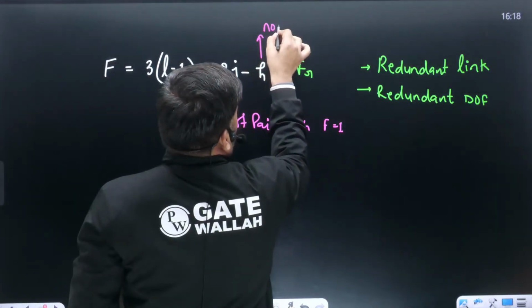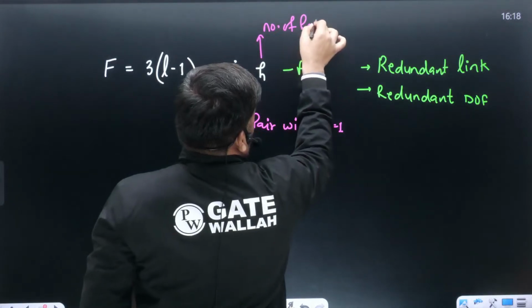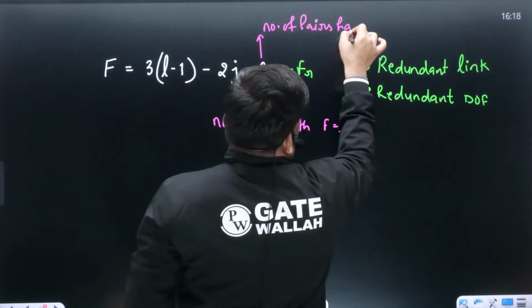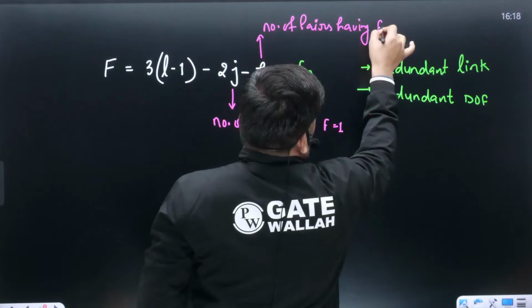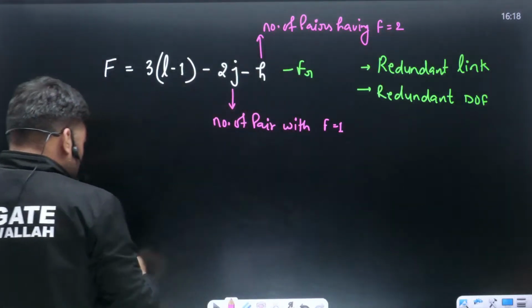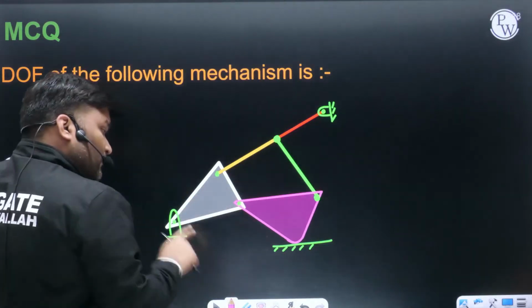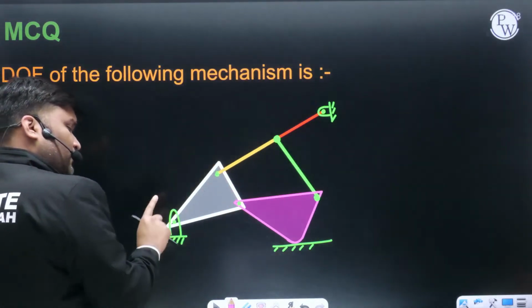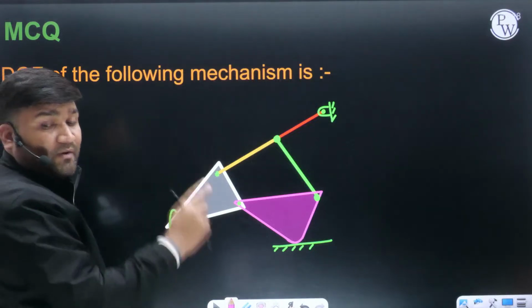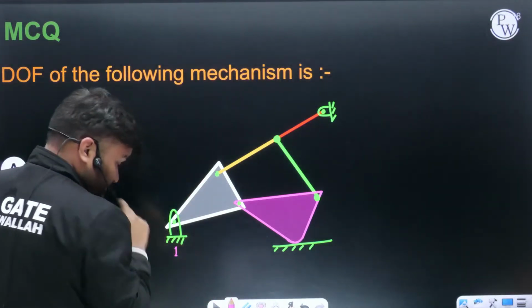Number of pairs having degree of freedom equal to 2. Just try to calculate, beta. How many links can you see here? Always the fixed link we are going to call link number 1. So this is link number 1.